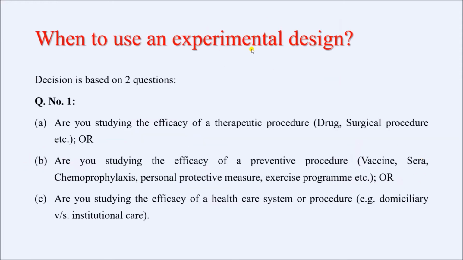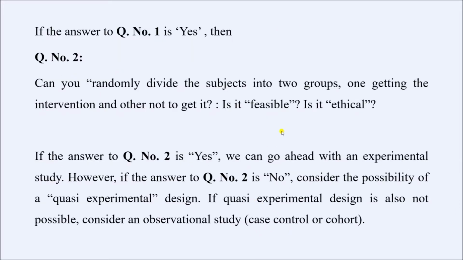So the question is when to use an experimental study design. It is based on two questions. First question, we have to see if we are studying the efficacy of a therapeutic procedure, for example any drug, surgical procedure, etc. Or if we are studying the efficacy of a preventive procedure like vaccine, serum, chemoprophylaxis, personal protective measure, exercise program, etc. Or if you are looking for the efficacy of healthcare system or procedure, for example domiciliary versus institutional care. Now if the answer to these questions is yes, then we should proceed to the second question.